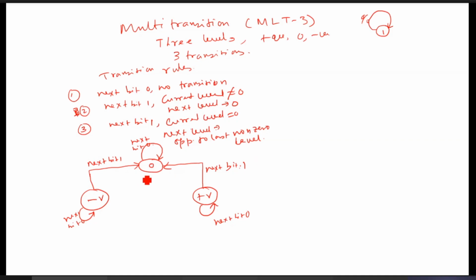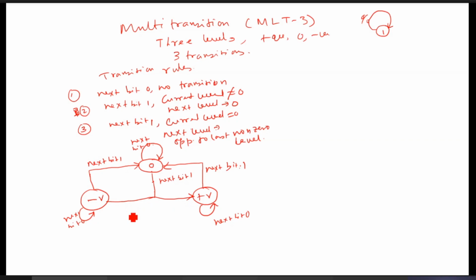Now, if the current level is 0 and the next bit is 1, then there can be two possibilities. It will be either this or that.